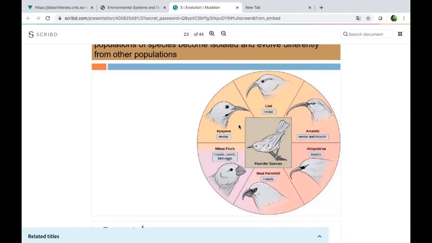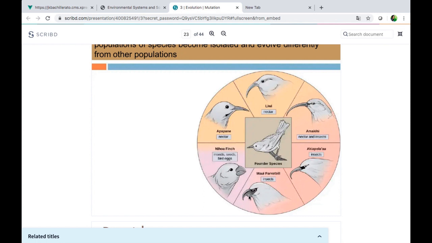So for example, we have the founder species of the common ancestor. In this case, we have this finch. So this is related to the finches, right? The beak of the finches, as you can see. So we have different beaks depending on the food that they are going to consume. For example, they need this large beak to consume nectar. This kind of species needs another form because it's looking for nectar. This one, nectar and insects.